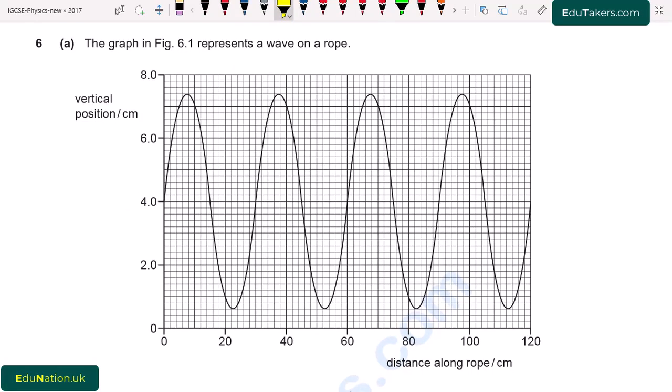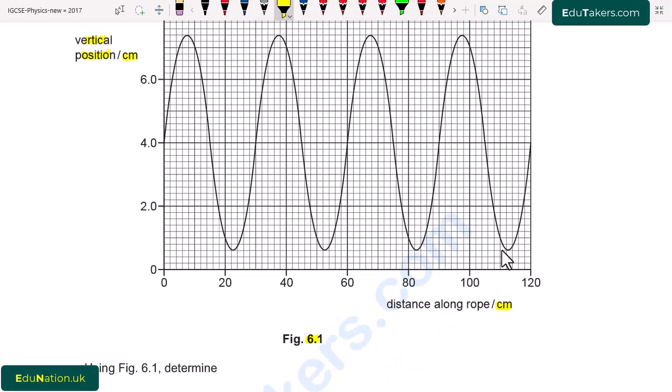Question number 6, part A. The graph in figure 6.1 has, on the vertical axis, vertical position, and it is also in centimeter. Using figure 6.1, determine, first, the amplitude of the wave. Here we have to find out the amplitude of the wave.